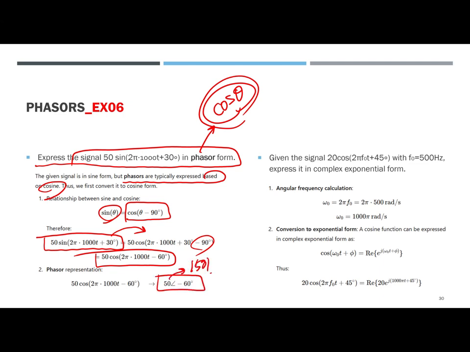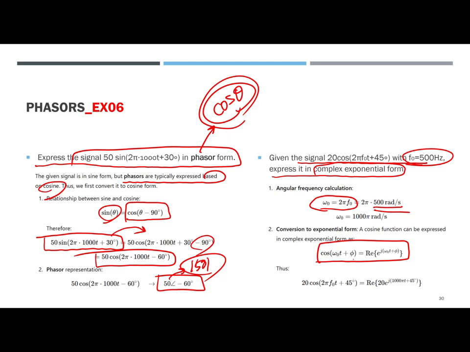The other one is the signal 20 cosine 2 pi f sub 0 t plus 45, with f sub 0 500 hertz. Express it in complex exponential form. Here 2 pi f sub 0 is the radian value, 1000 pi radian per second. The question is complex exponential form, so cosine omega 0 t plus phase means we have to denote the real value.